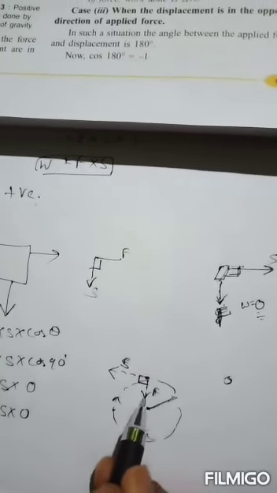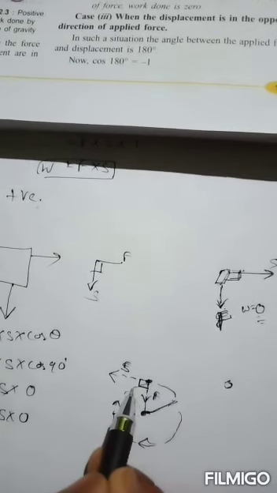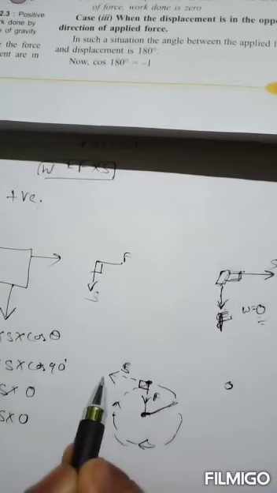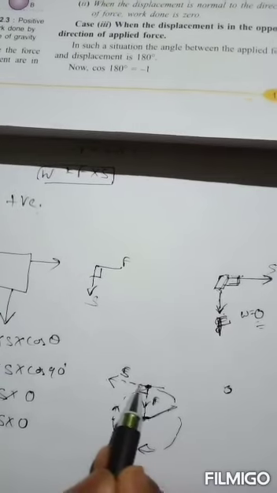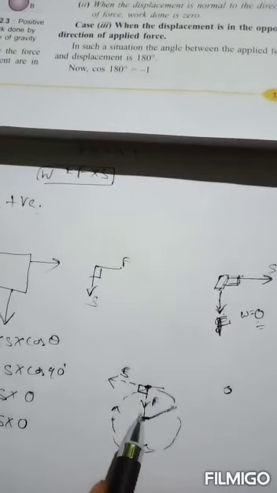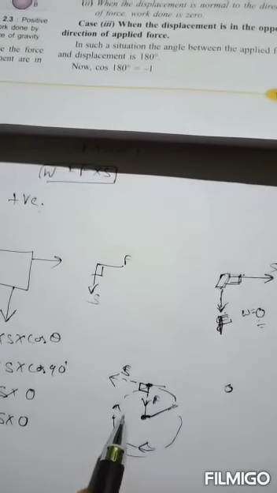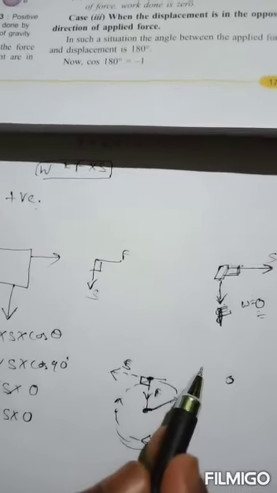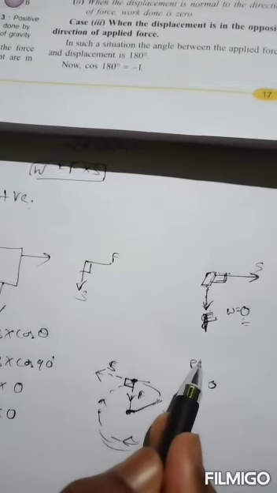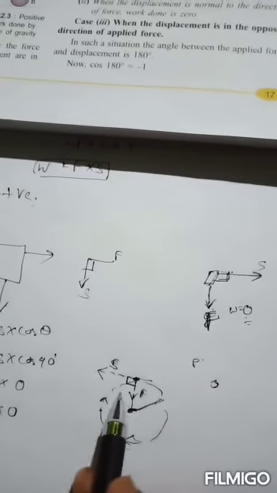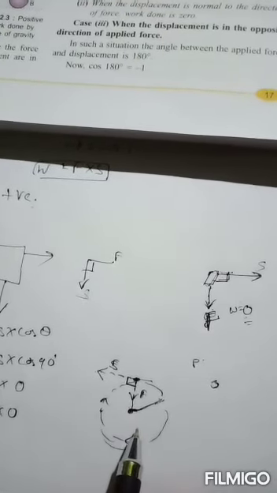Here the force is in this direction, we are pulling inward to keep it in the circular path, and at every point of its path it tries to move away. That means the displacement will be in the tangential direction. Tangential direction means perpendicular to the force. That's why, when the object is in a circular path, at every point there is no work done. For example, planets revolving around the sun, the earth revolving around the sun. According to this, no work is done by the planet or by the earth.